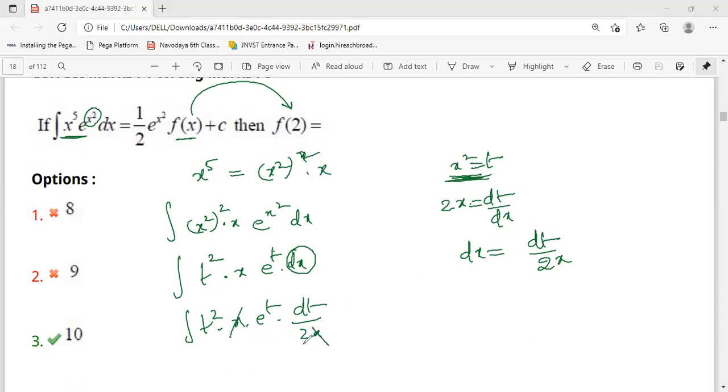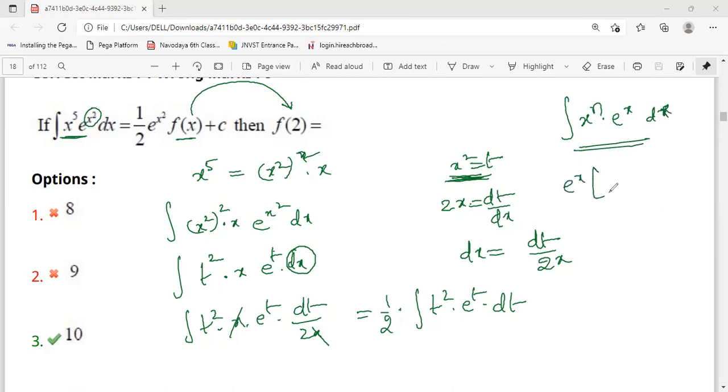This x and x cancel, and the 2 comes to the denominator, that is 1 by 2 integration t square into e power t dt. Now here one more formula I will give, that is integration x power n into e power x dx. This formula is very helpful for competitive exams. Integration x power n into e power x dx is equal to e power x of d by dx of x power n, then minus d by dx of that, and so on.